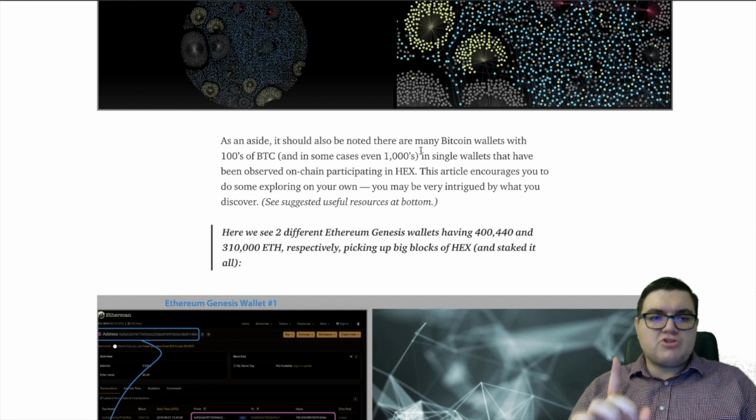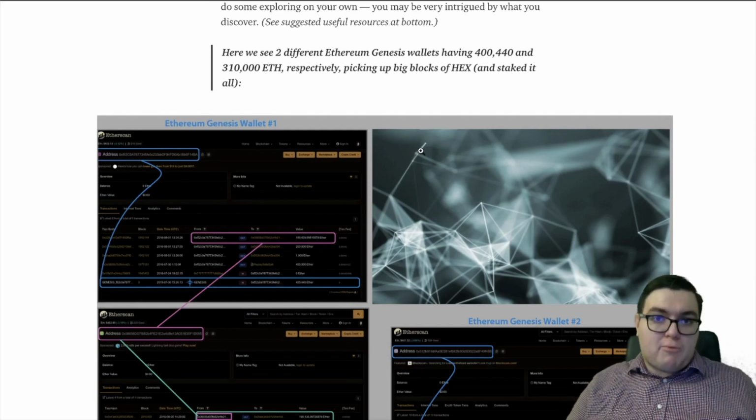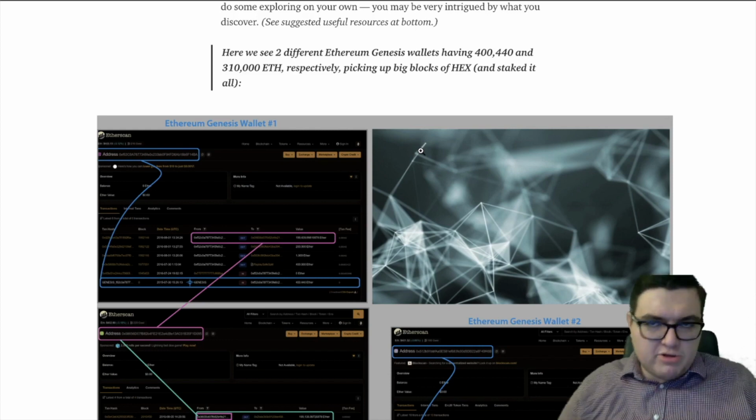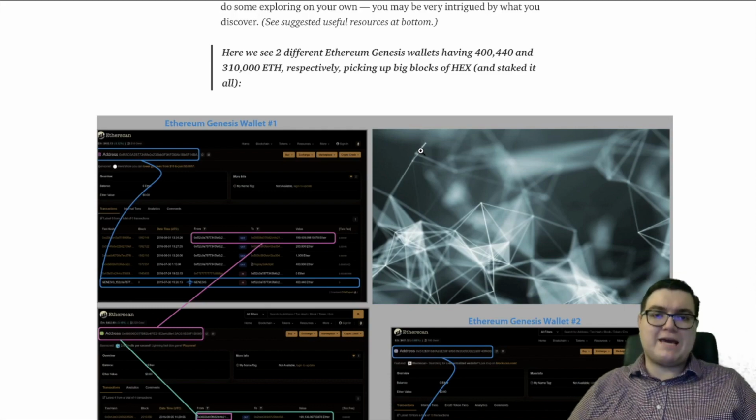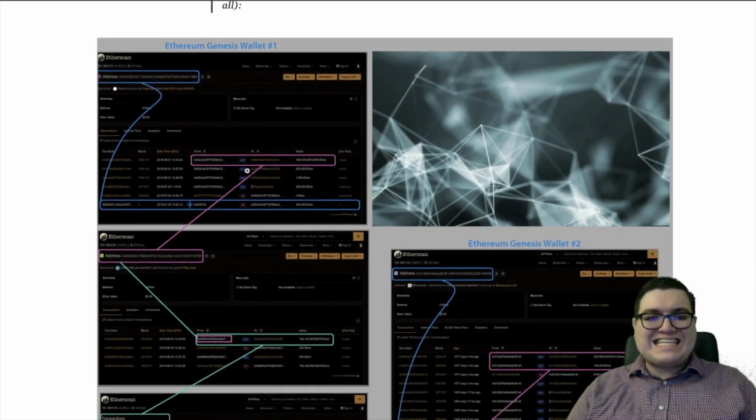This article encourages you to do some exploring on your own. You may be very intrigued by what you discovered. Now, these are proper whales where it starts to get really into it. Here we see two different Ethereum Genesis wallets having 400,000, 440, and 310,000 Ethereum respectively, picking up big blocks of Hex and staking it all.